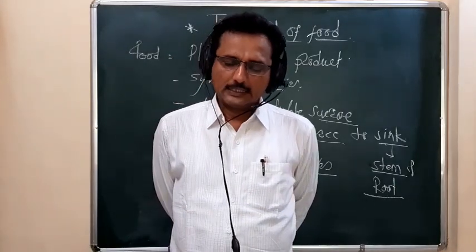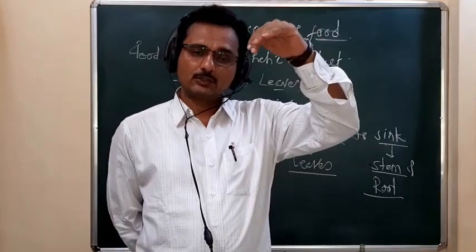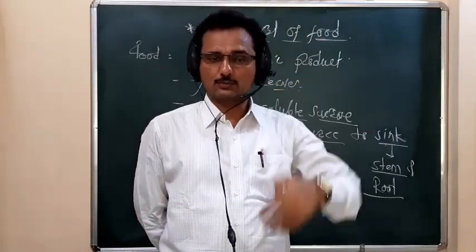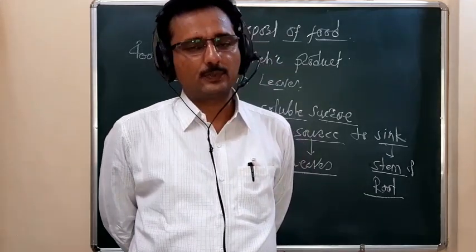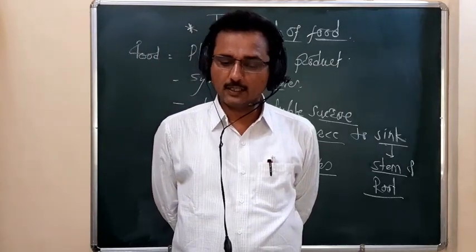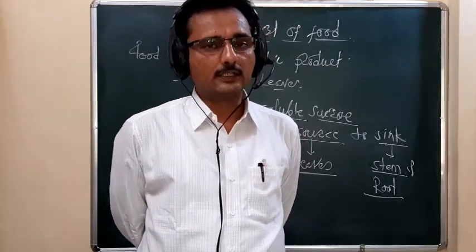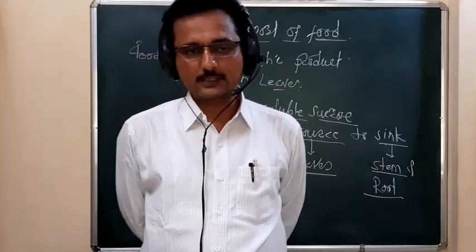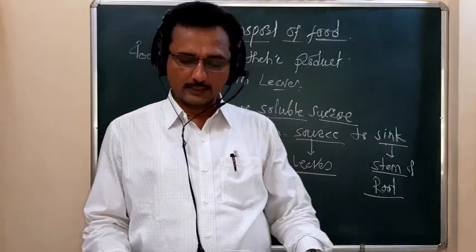This food is transferred from the aerial portion of the plant body toward the stem and the root system. Such a transfer is in a downward direction, and it takes place vertically.